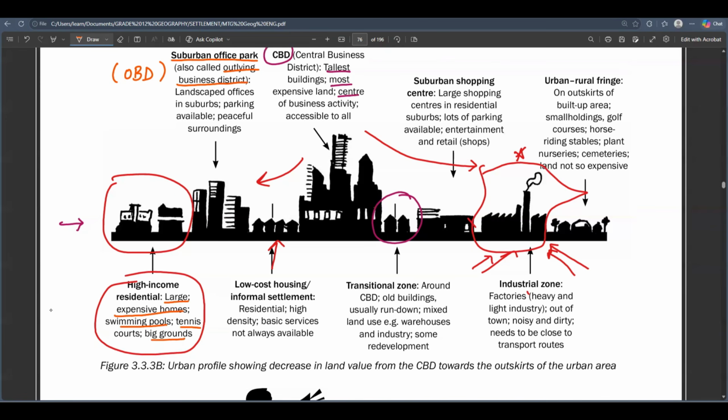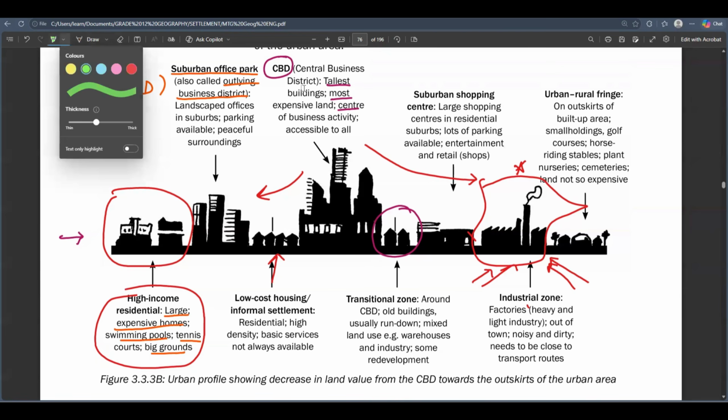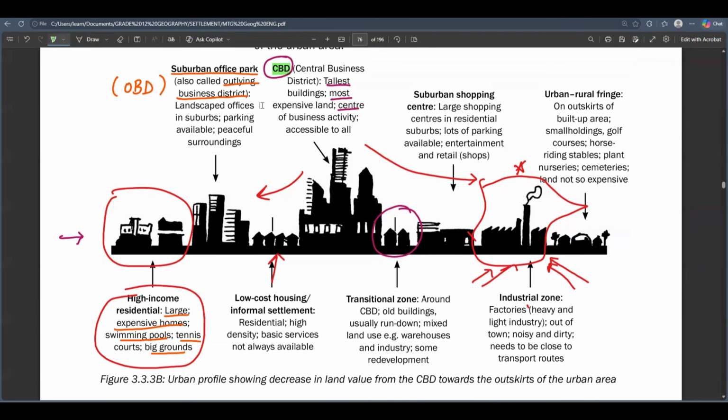It is not like the CBD. The CBD is fully packed, with dense and tall buildings. But the suburban office park, aka the OBD, is peaceful.